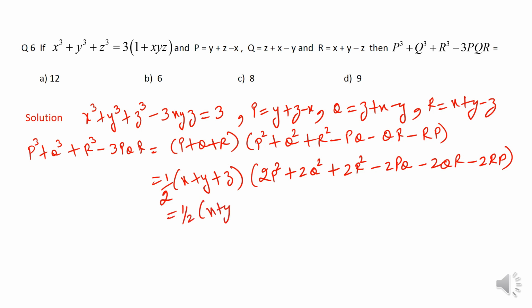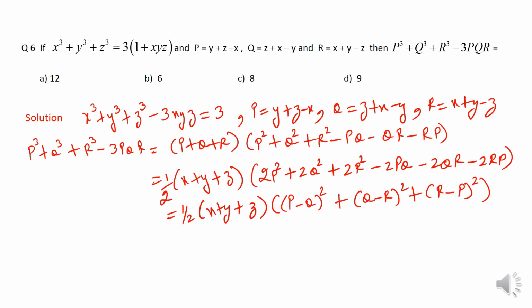So now this whole expression in the second bracket can be written as (p minus q) whole square plus (q minus r) whole square plus (r minus p) whole square. Fine. If you have any doubt in this step, you can refer to my last video.